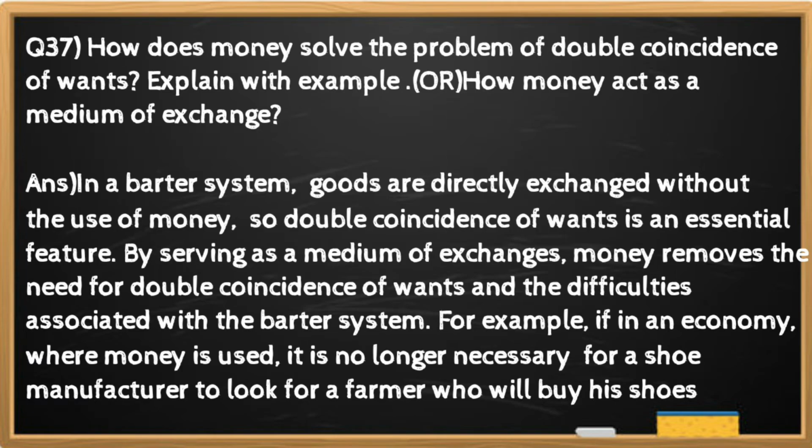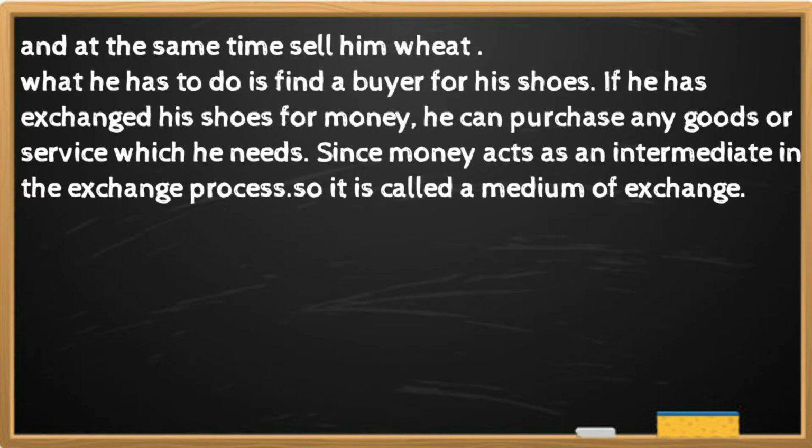For example, in an economy where money is used, it is no longer necessary for a shoe manufacturer to look for a farmer who will buy his shoes and at the same time sell him wheat. What he has to do is find a buyer for his shoes. If he has exchanged his shoes for money, he can purchase any goods or service which he needs. Since money acts as an intermediary in the exchange process, money is called a medium of exchange.